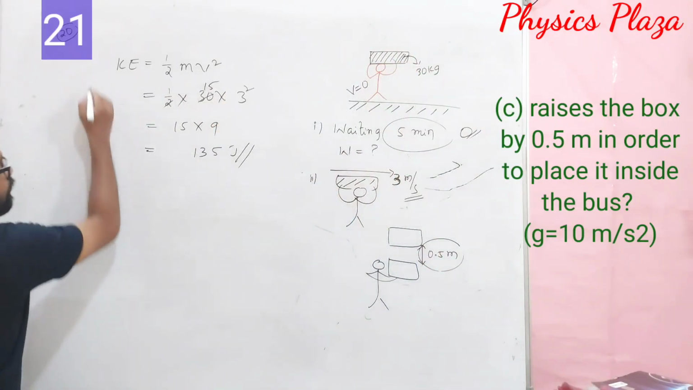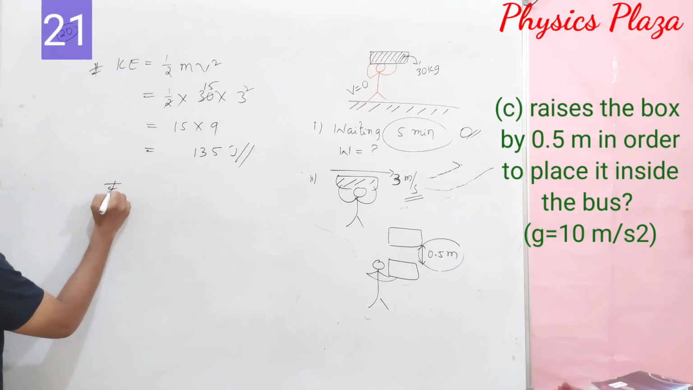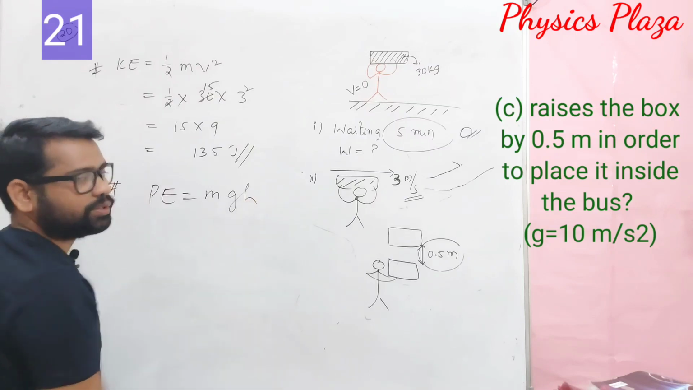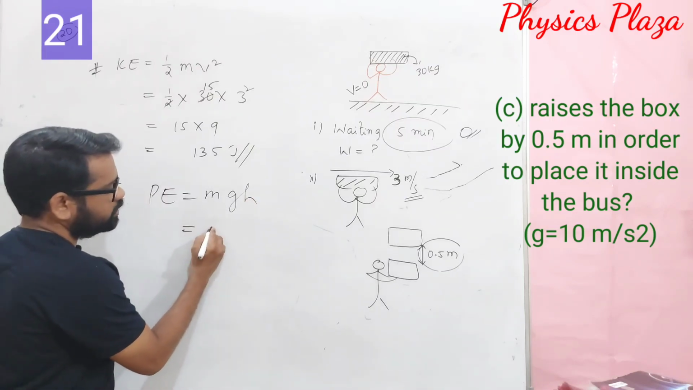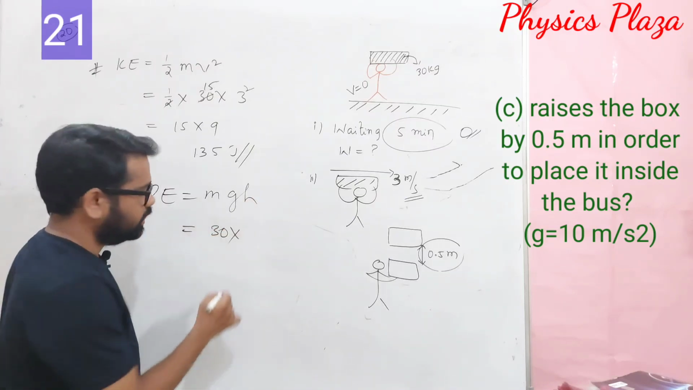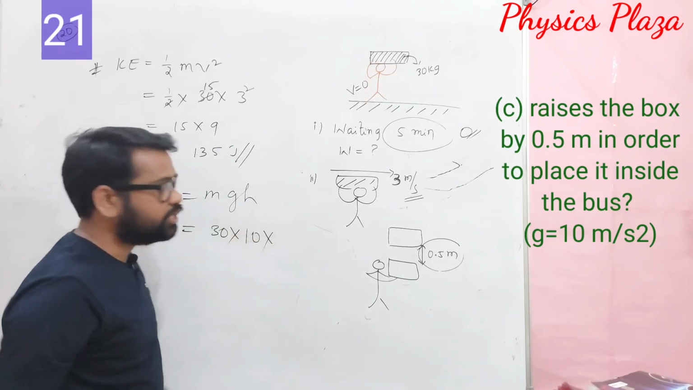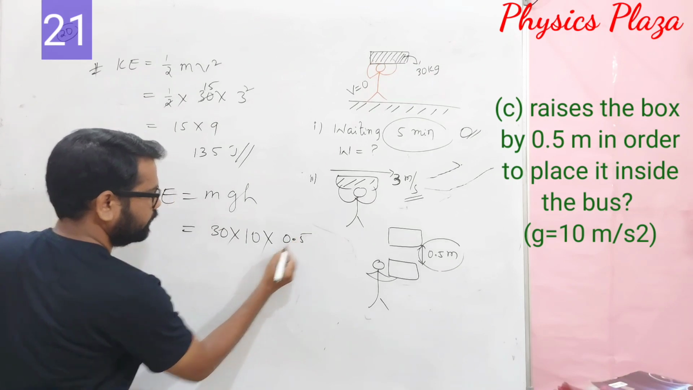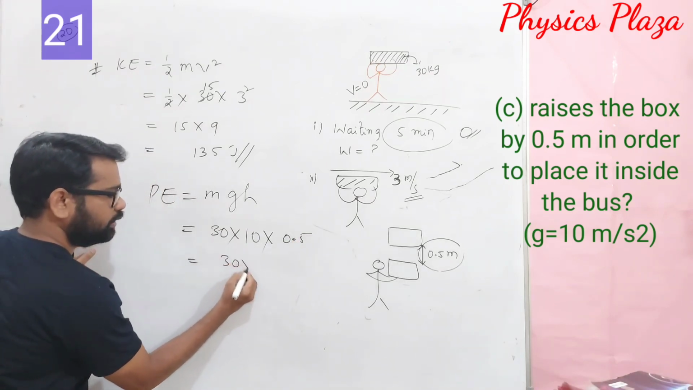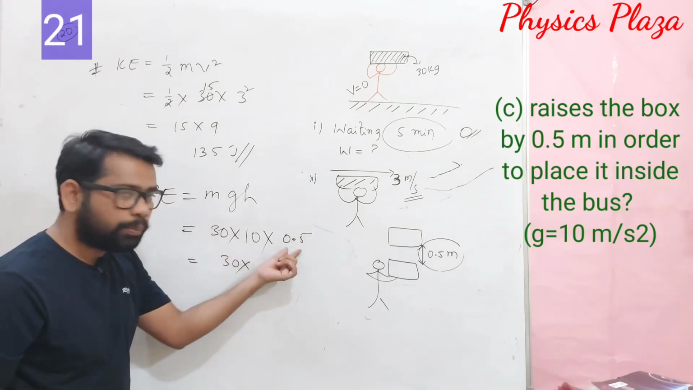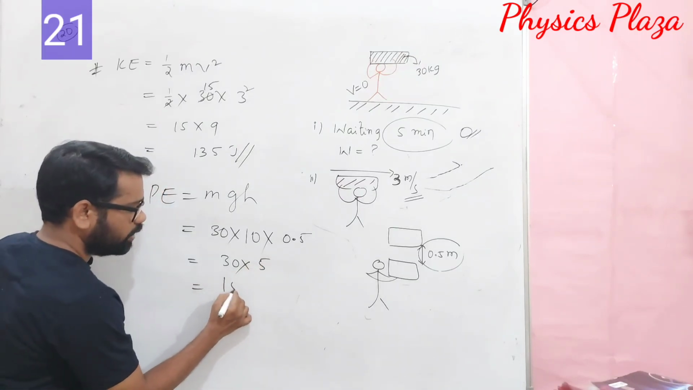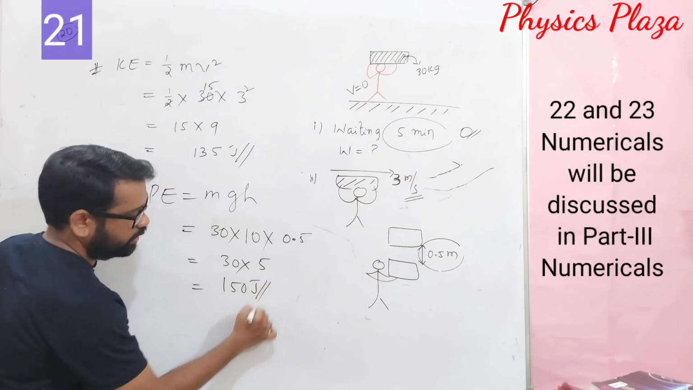How do we calculate that gravitational potential energy, children? It can be calculated with mgh. Here mass is 30, g is 10 meter per second square, and h is 0.5. So it will be 30 into 10 into 0.5, which is 5. So 30 into 5 will be 150 joules of energy.